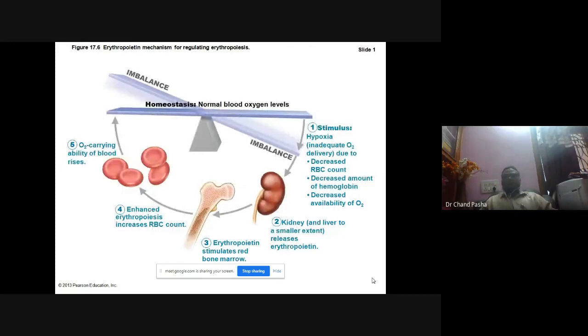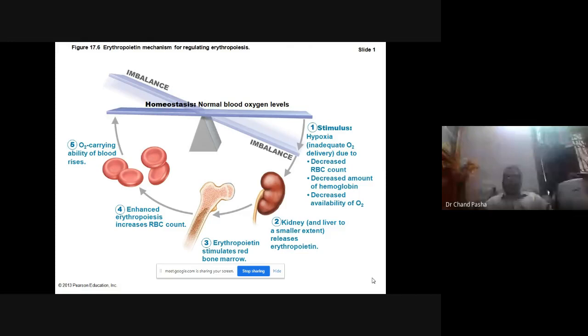So first, the stimulus, that's oxygen. Your body will be sensing whether the oxygen is in sufficient quantity or not. If there is hypoxia, if a low oxygen situation is there, then what happens? It will give a signal.